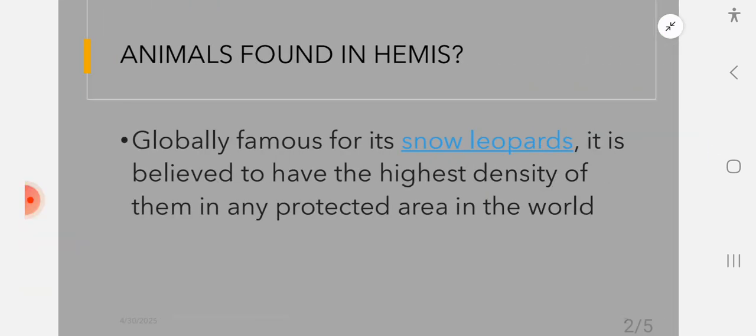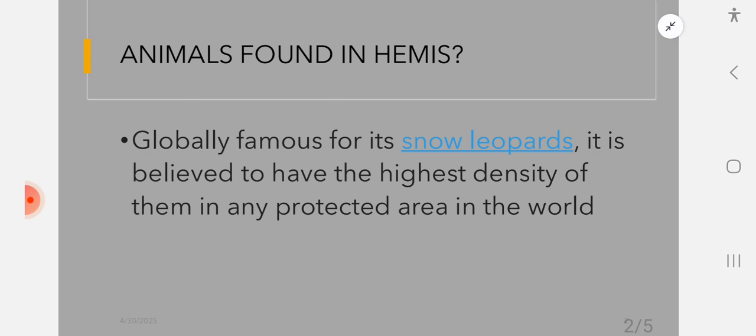After the introduction to the location, let us delve into the animals that are found in Hemis National Park. So where is this national park located? It is located in Ladakh, in Leh. Okay, now animals found in Hemis. If you appear for higher exams, like state PSC exams, or your civil services exams or UPSC, then they will not directly ask you where Hemis National Park is located. They will mostly ask whether these types of animals are found in this national park or not.